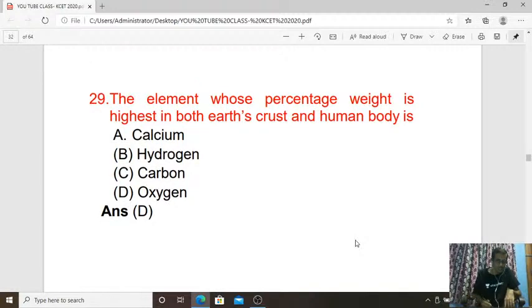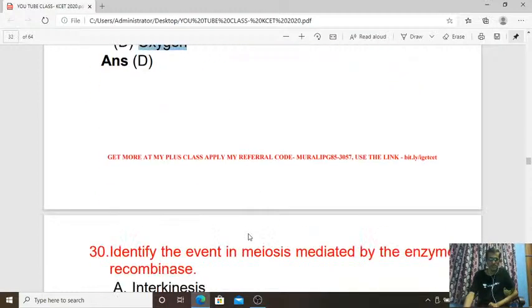Next, 29th question. The element whose percentage weight is highest in both earth crust and human body is which one? It is highest both in human body and earth crust. It is the oxygen, isn't it? Not hydrogen, carbon, calcium. It is the oxygen. So answer is D for 29th.